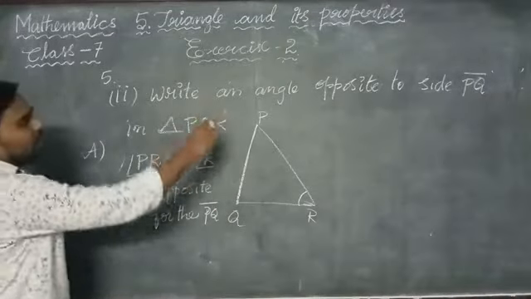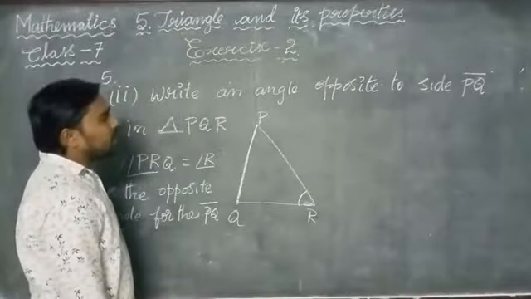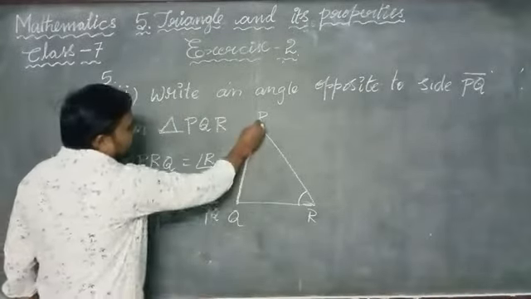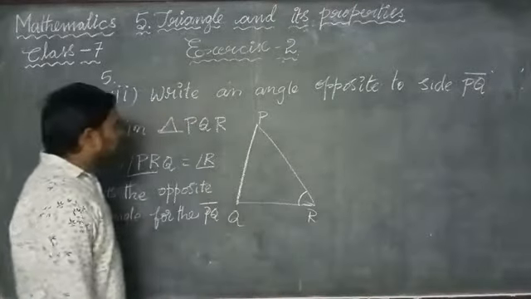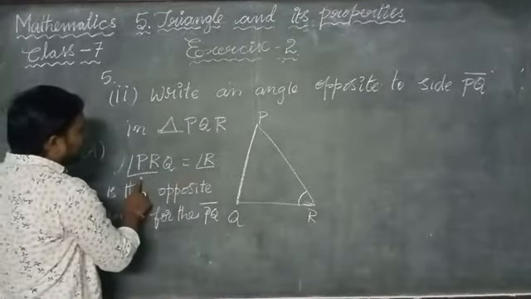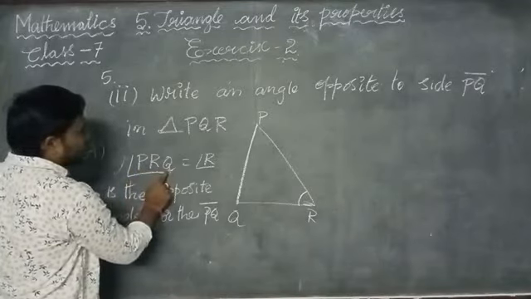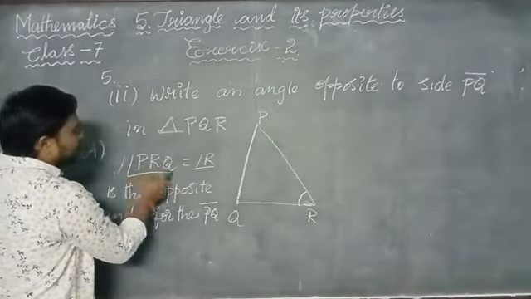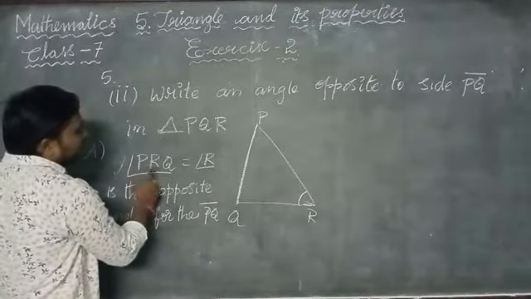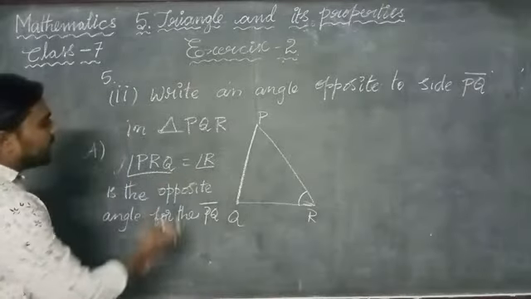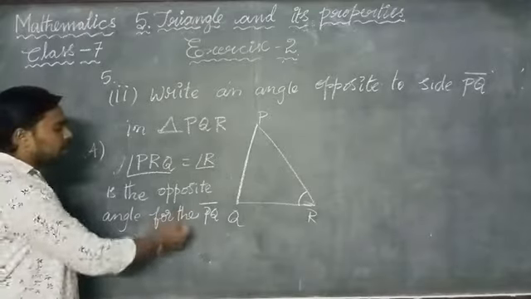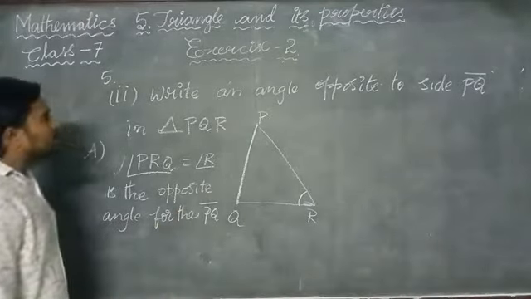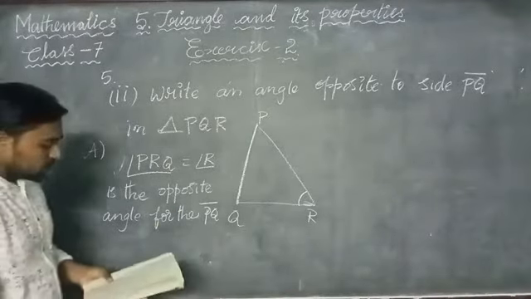Write an angle opposite to side PQ. Here this is PQ. The opposite angle is R. Angle R can be represented as angle PRQ. Here R lies between P and Q. That is why it is represented as angle R. Angle R is the opposite angle for the line segment PQ. Okay, this is the answer for the second question.